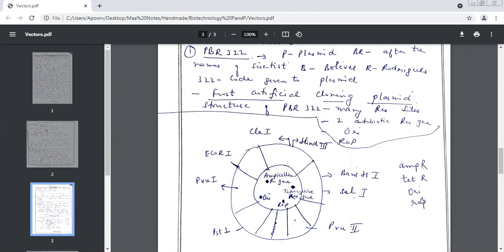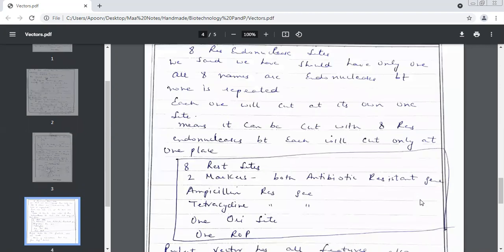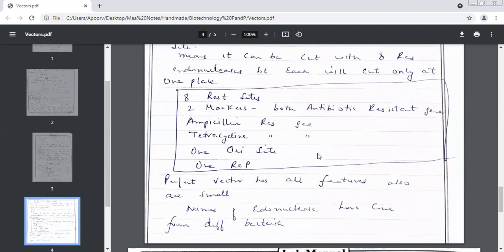Then apart from these 3 things, we have 2 more things which you can see in the center in PBR322, which are very, very important, which need to be there for a vector. What are they? See on the screens. Ori site and ROP. Very good. So in the box you have 8 restriction sites, 2 markers, both antibiotic resistant genes, ampicillin and tetracycline. So this is a perfect vector because it has all features and also because it is what in size? Small in size. I'll post the PDF on the screen, but